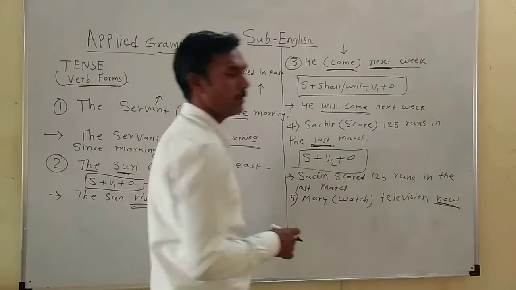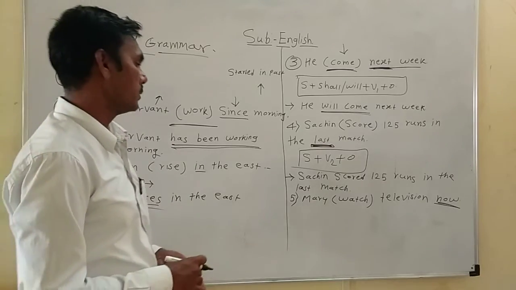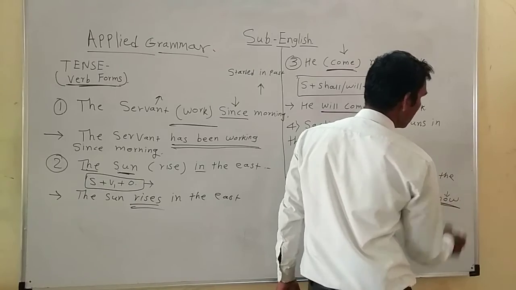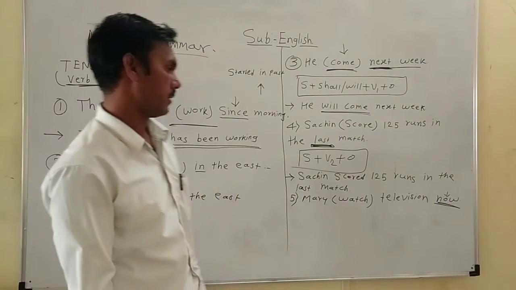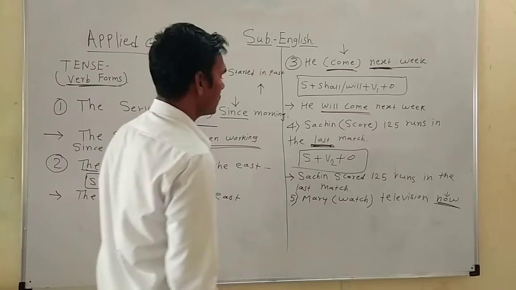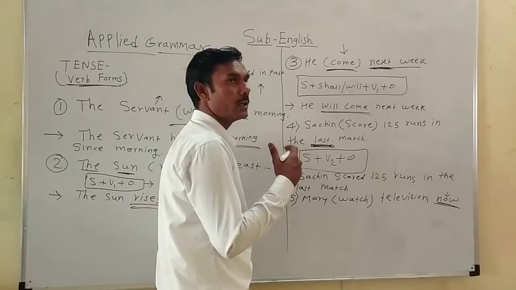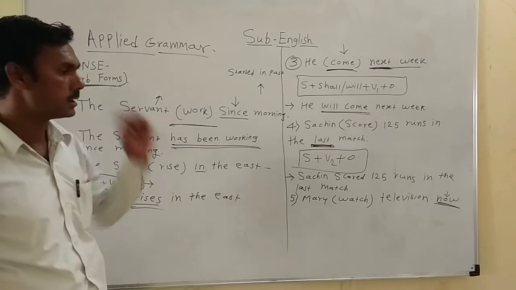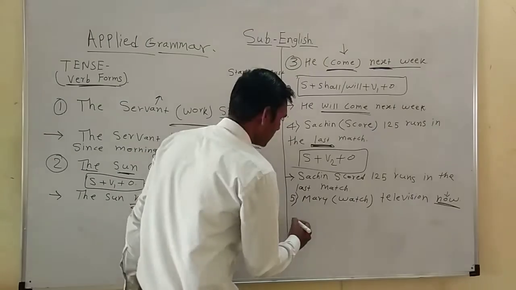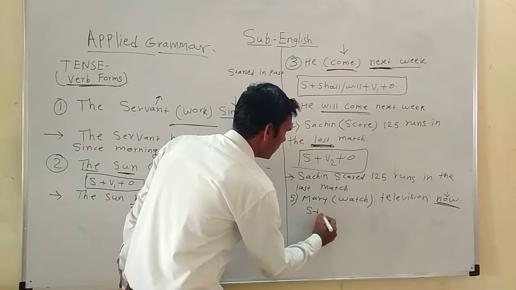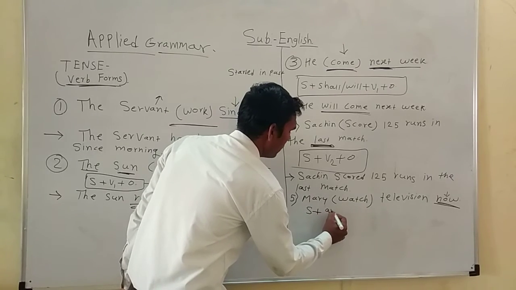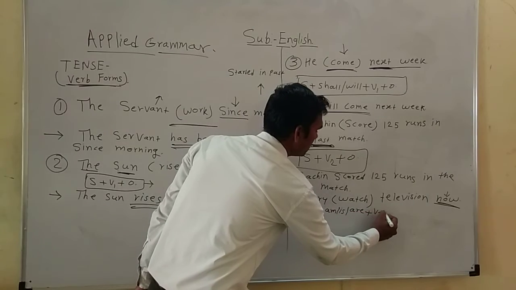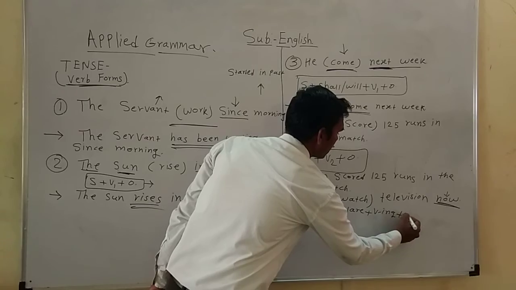Why do we use present continuous tense here? Because the word now indicates the action is going on. What is the structure of present continuous tense? Subject plus to be (am, is, are) plus verb ing plus object.